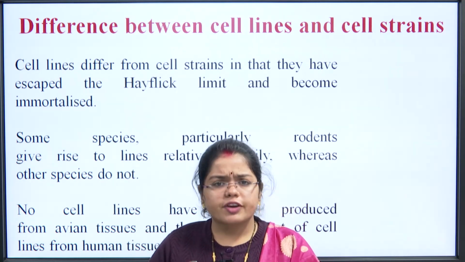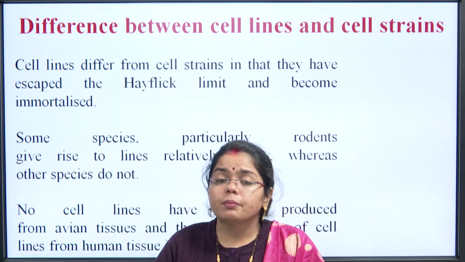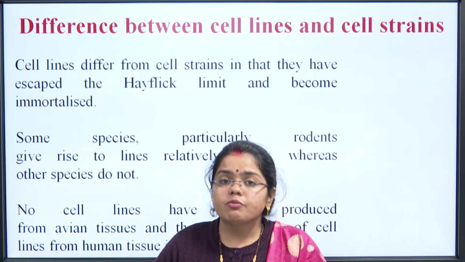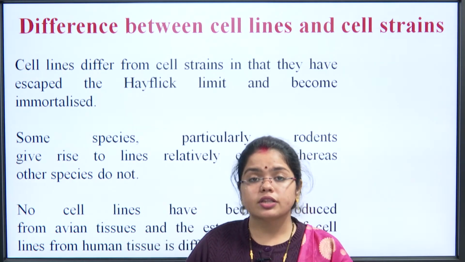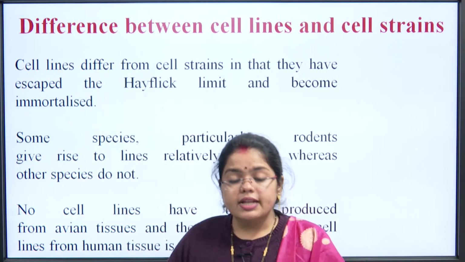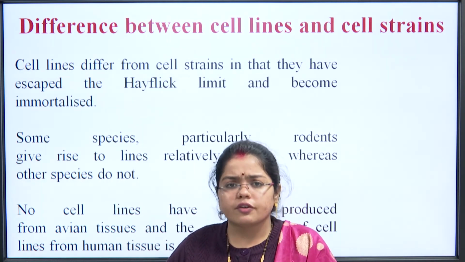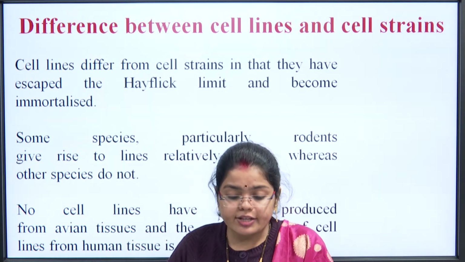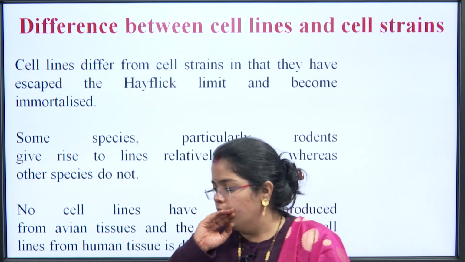If you provide just fresh media and the proper ambient condition for them to grow, they will grow and form that particular cell culture. So cell lines are immortalized because whenever they are given fresh media and the ambient condition, they will grow, while the cell strains have a very limited lifespan, up to 40 to 60 divisions. Some species, particularly rodents, give rise to lines relatively easily, whereas other species do not.